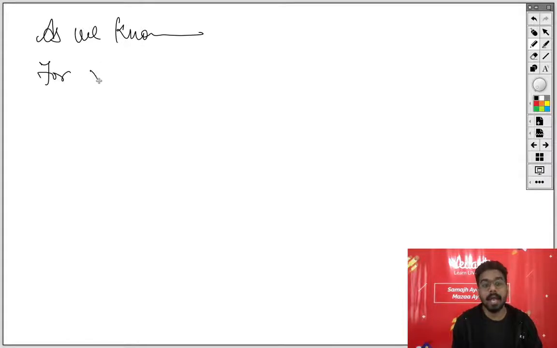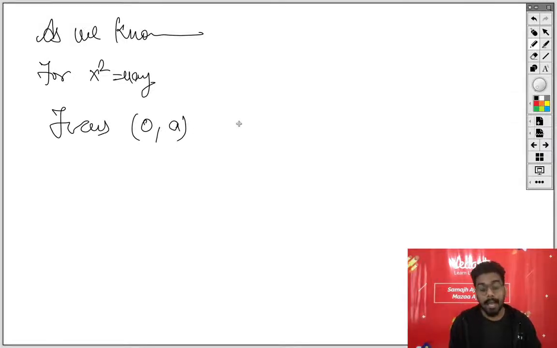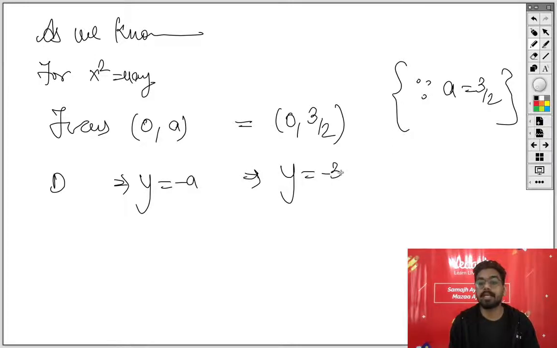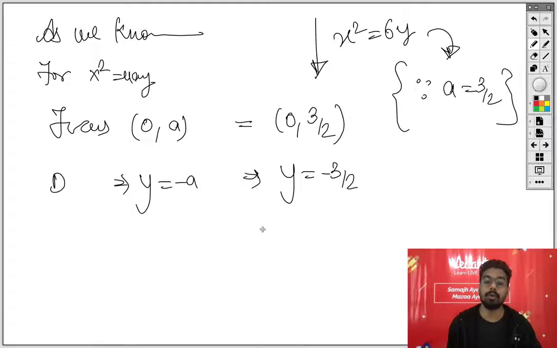that for x square equals 4ay, focus is 0 comma a and this is equal to 0 comma 3 by 2 since you have calculated that a is equals to 3 by 2. This is another form of writing the answer. You can say the equation of directrix is y equals to minus a. So here you can write down y equals to minus 3 by 2, and your every single answer is for x square equals 6y because इसी के लिए आपने लिखा है a equal to 3 by 2.